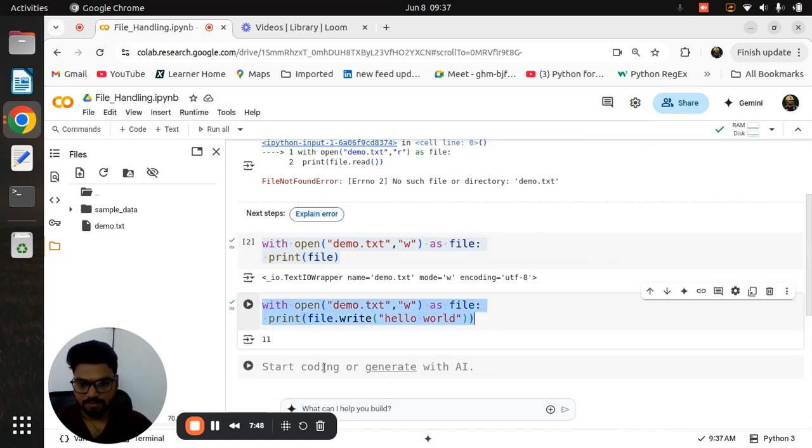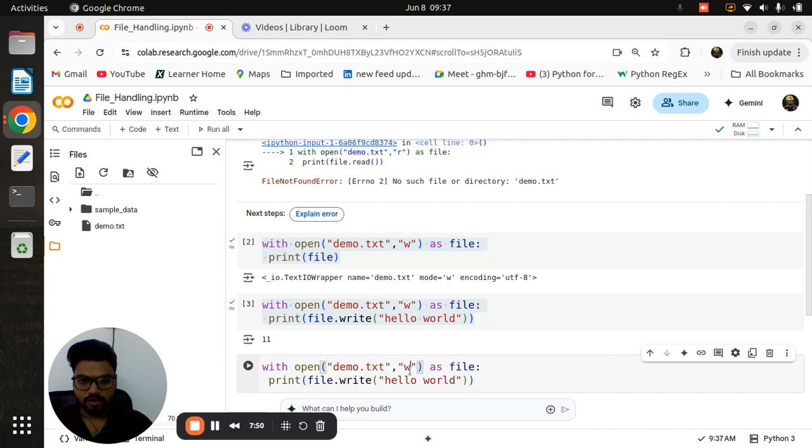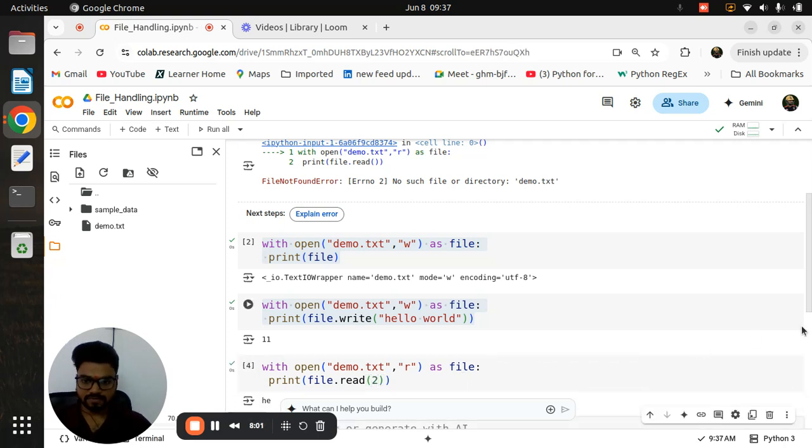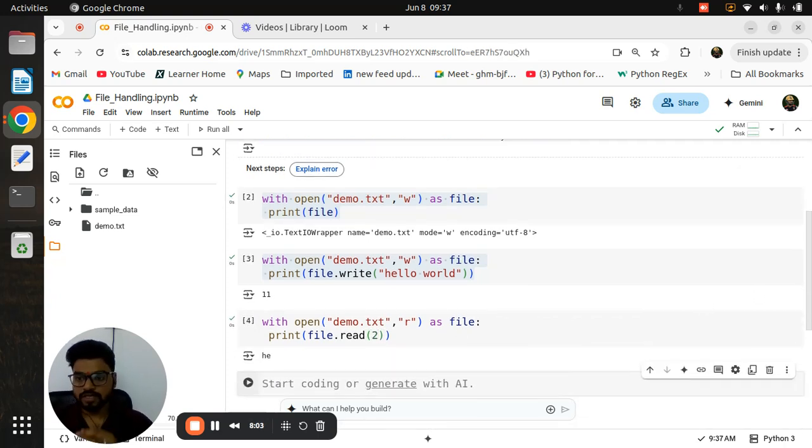Now for example, I want to read that, and I'm using the r mode, and I don't want to write anything because I just want to read a file. I have written here 2 in read. Inside read also you can mention a particular number, so that it will read that many characters. I am mentioning only 2, so it will read only the 2 characters that are present in the file.